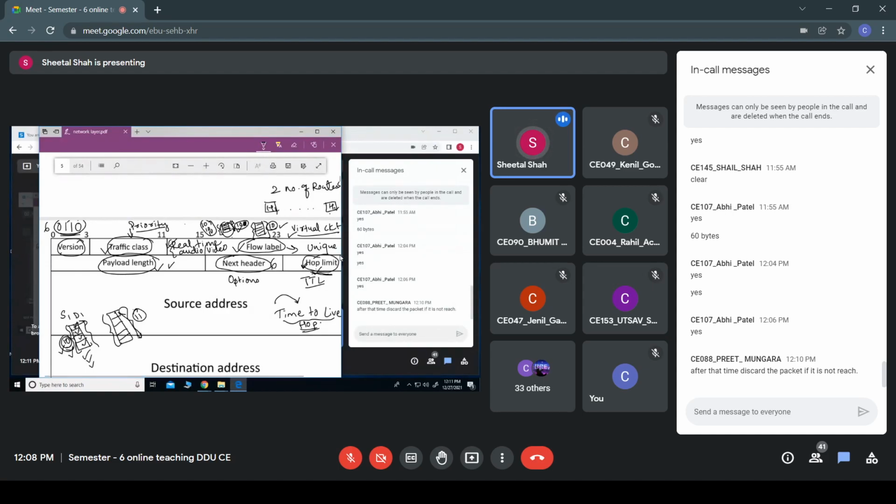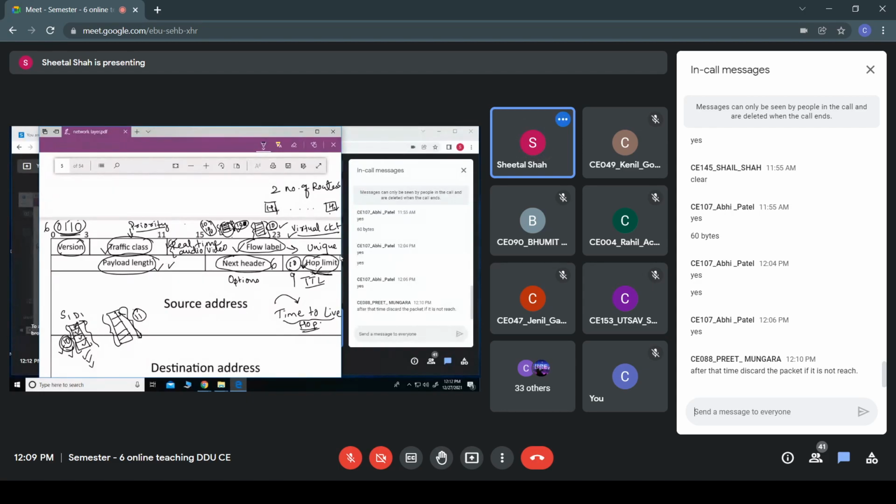That means the hop limit would be equal to 10. Are you getting my point? So once this packet has passed through 10 routers, then this particular packet would be discarded. And at every hop, the router would decrement this field by 1.